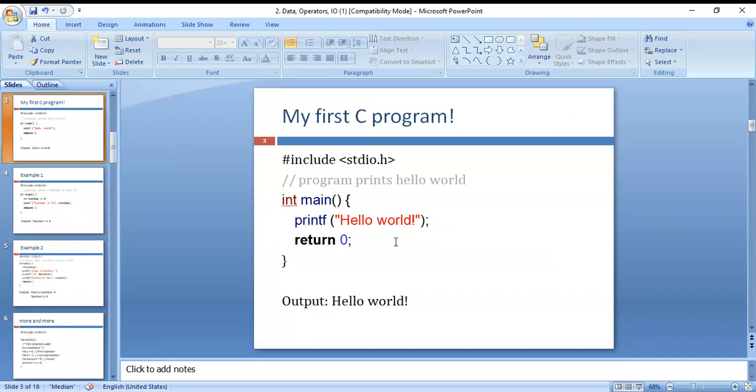Example one, my first program: int main. And this class is over.